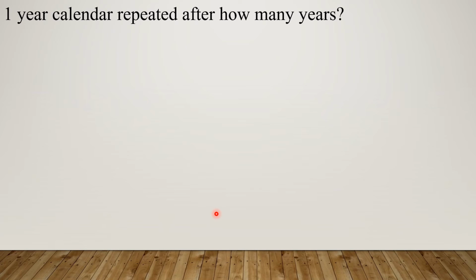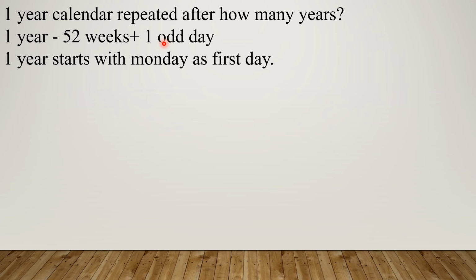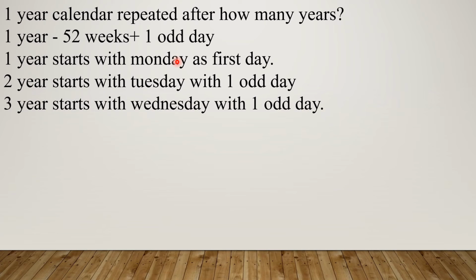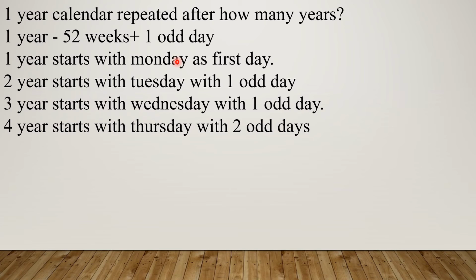If the first year's calendar is there, after how many years will the same calendar repeat? So the first year has 52 weeks and one odd day. Suppose the first year starts with Monday, so the second year starts with Tuesday because one odd day is there. The third year starts with Wednesday. The fourth year starts with Thursday.